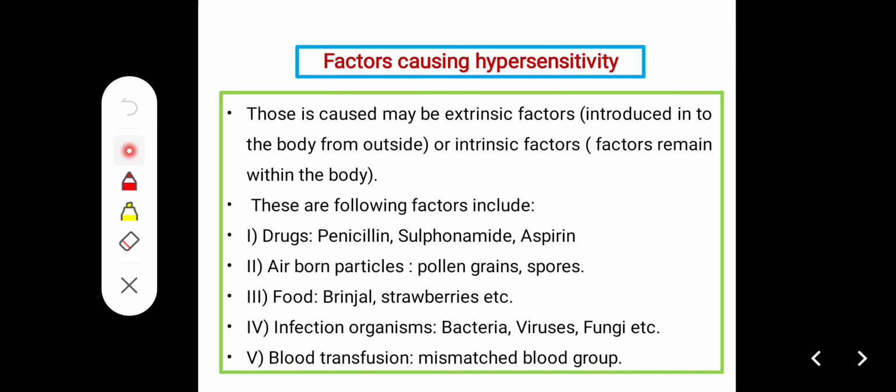This may be caused by external factors introduced into the body from outside, or by intrinsic factors. There are two kinds of factors, outside the body and inside the body: extrinsic factors and intrinsic factors. Examples include drugs such as penicillin, sulfonamide, and aspirin allergy; airborne particles like pollen grains; food such as brinjal and strawberries; infection by organisms like bacteria, viruses, and fungi; and blood transfusion with a mismatched blood group. These also cause hypersensitive reactions.